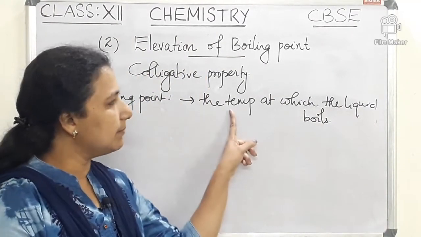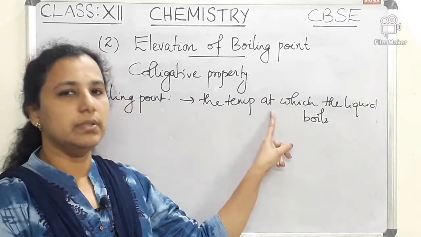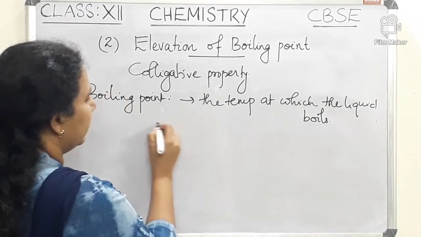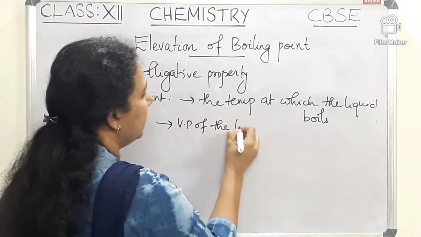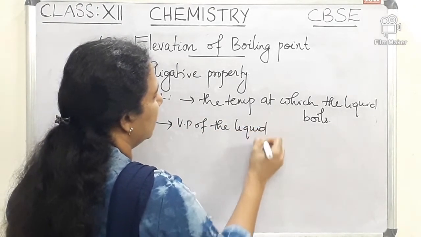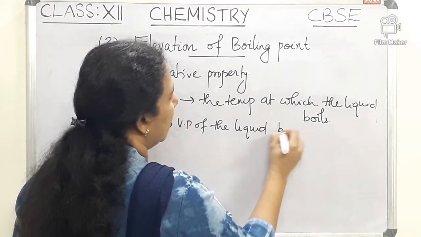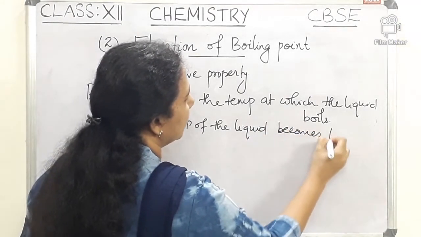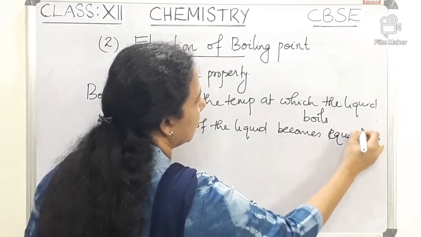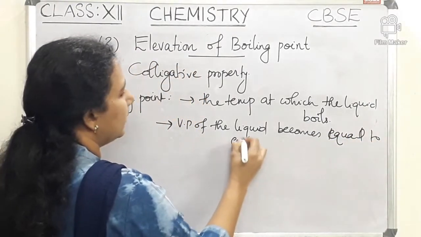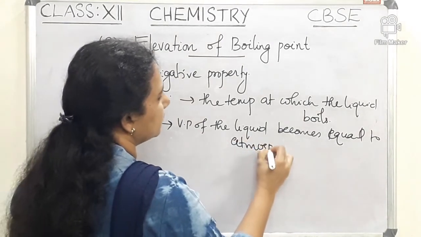Or we can say the temperature at which the vapor pressure of the liquid becomes equal to atmospheric pressure.